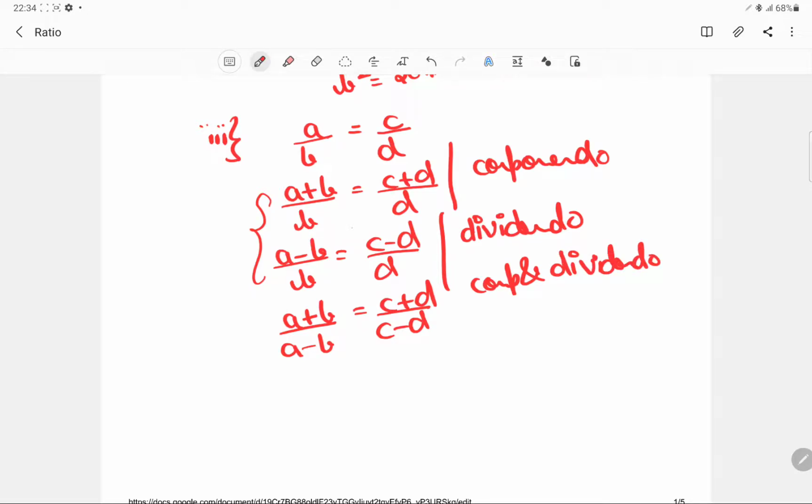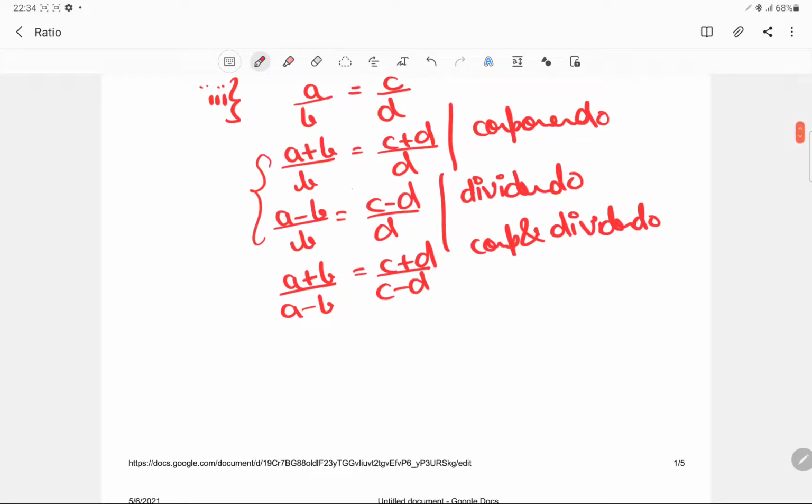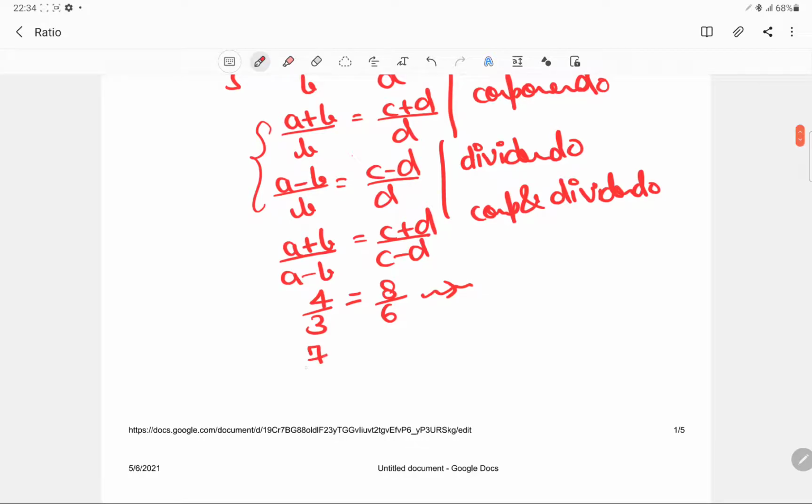Now why this property is basically used is for solving some sort of ratios. If you want to simplify some ratios or solve some ratios, then you can use these kinds of properties. For example, if it is given that 4 by 3 is equal to 8 by 6, you can use this property. If you use it over here, this will be 4 plus 3 upon 4 minus 3 is equal to 8 plus 6 upon 8 minus 6, and this would be nothing but 7 equals 7.